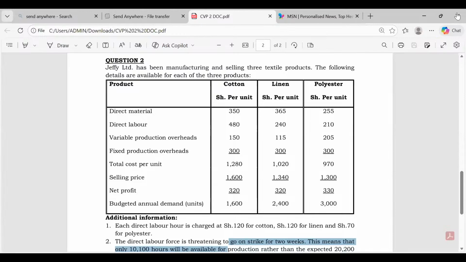So whenever you see the word direct, that means a variable cost. We have direct material 350, direct labor 480, and variable production overhead, the icing on the cake, which is variable as well. You add the three, you get your 980. It can't be 150.